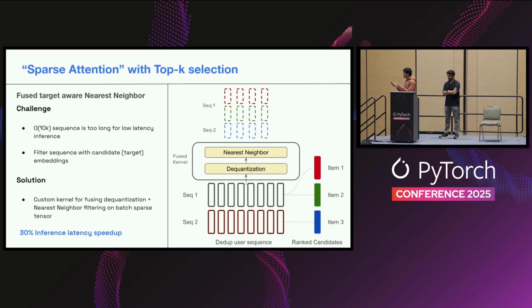So as Saurabh mentioned, we have these user sequences, and we have the candidates that link to particular sequences. And we have a fused kernel that directly goes from a quantized format for these sequences to a dequantized FP16, then computes the nearest neighbor with respect to the target or the candidate here, and does an implicit broadcast inside the kernel. And you materialize these 3 nearest neighbor sequences. So implementing a custom kernel for fusing all these operations together allowed us to improve our inference latency by around 30%. And we didn't have to materialize or densify our already sparse tensor formats in this.